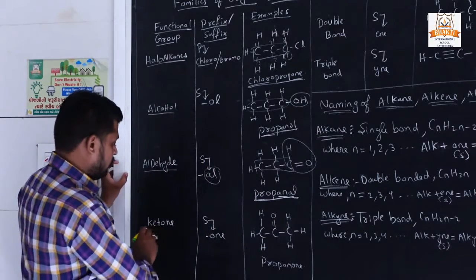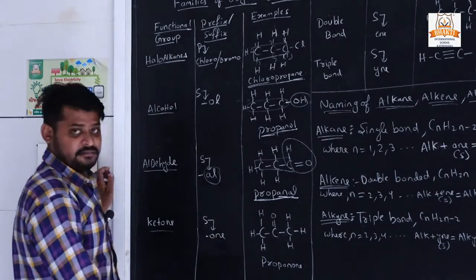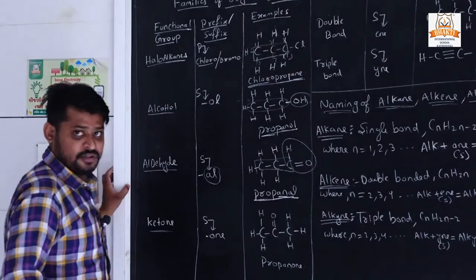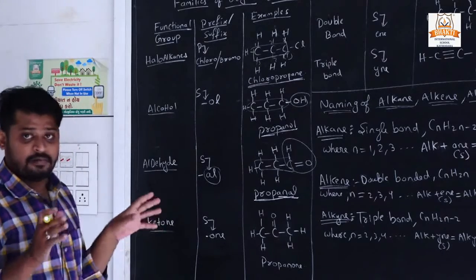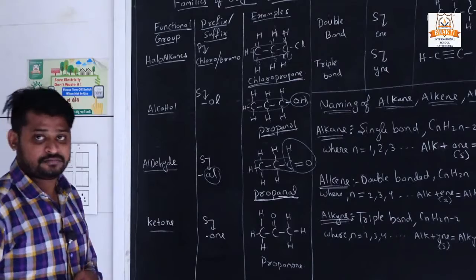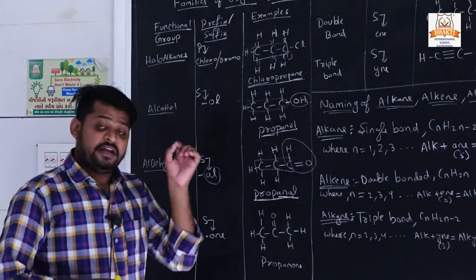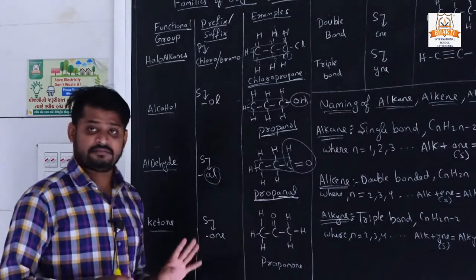Okay. Now the ketone group. How do we determine it when a ketone group is added? When a ketone group joins the structure of any compound, it is always in between, in the center.